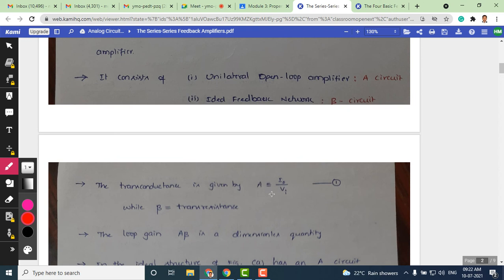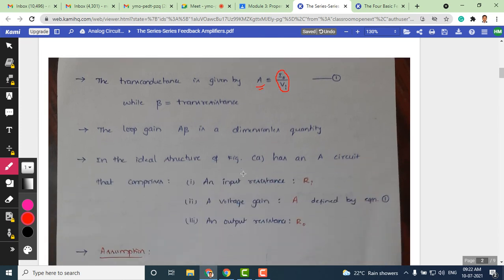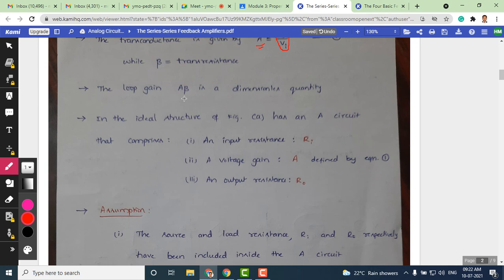Remember that this is not a voltage amplifier, this is a transconductance amplifier. So the basic transconductance amplifier gain is A, which is equivalent to I naught by VA. The output is a current in this case, so I naught is taken, and the input is a voltage, so therefore VA is taken. So this A is nothing but the transconductance, or gain of the transconductance amplifier. Okay, the loop gain here again remains the same, A beta.